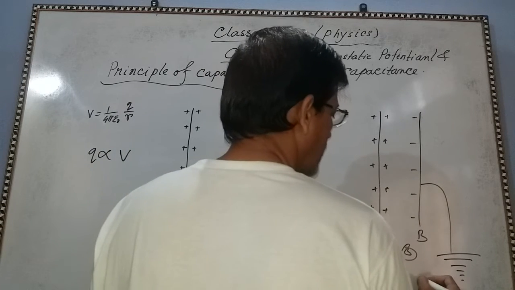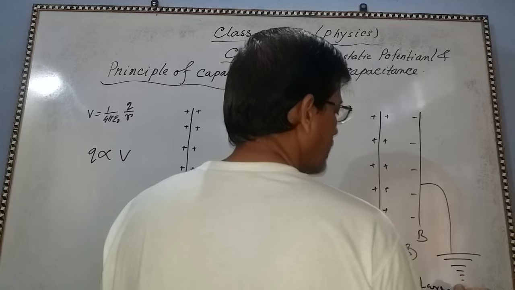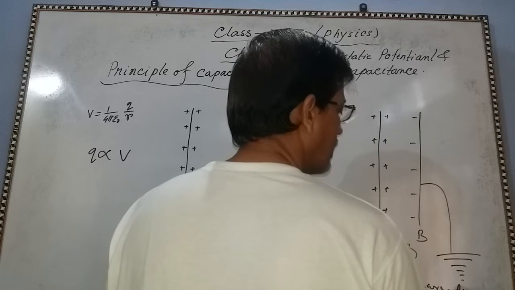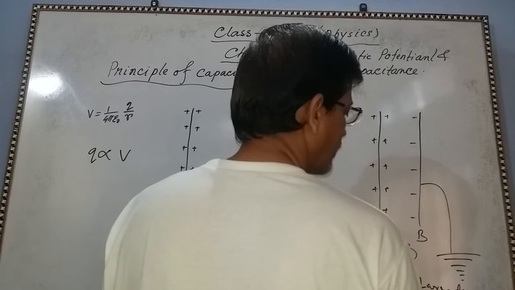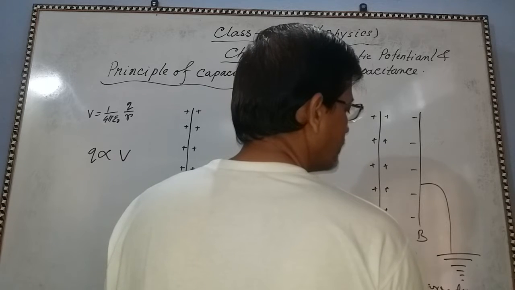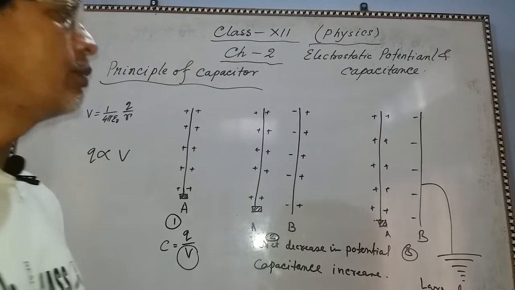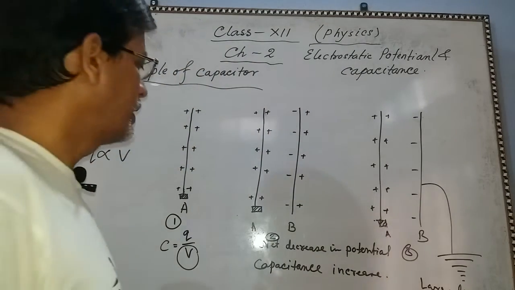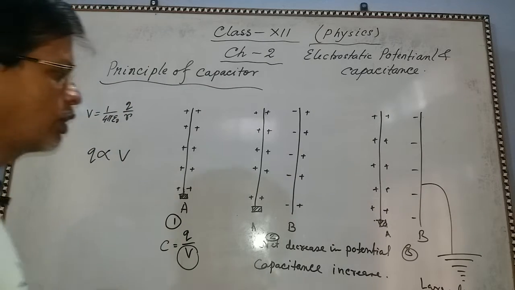So there is a large decrease in potential. If the potential decreases by a large amount, the capacitance is more.